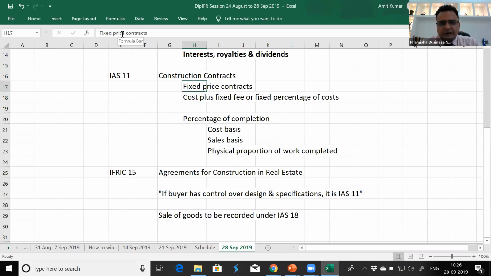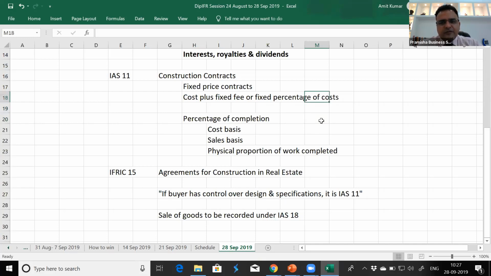Fixed price contracts are in the open market when everything is known. If you're constructing a building, everyone knows how much it will cost. There may be some deviation, some variation, but more or less the market is open and everyone knows that if you need to construct a 200 square yard building, how much will it cost? The prices in the market are clear, per feet, per square meter. Everyone is very clear about the fixed costs which are going to be incurred. So the party who wishes to get it constructed may also enter into fixed price contracts.